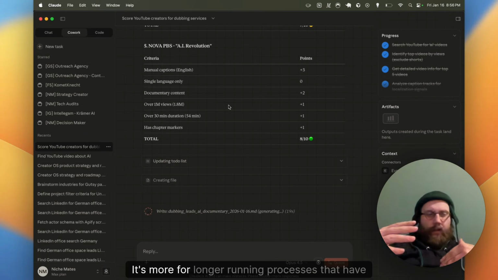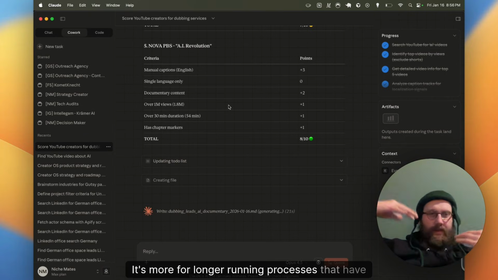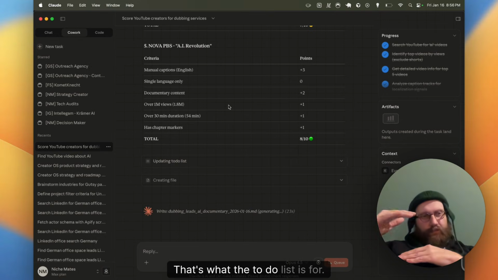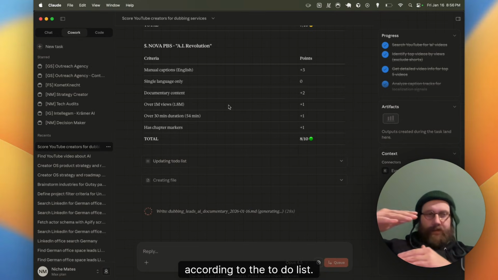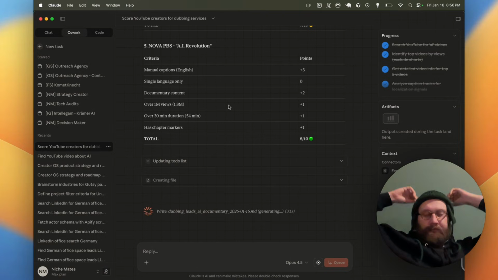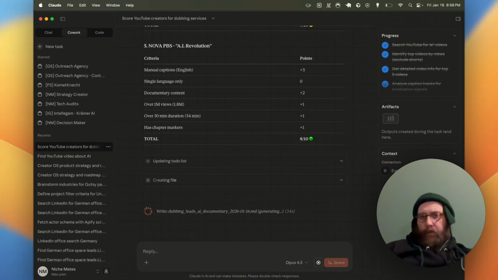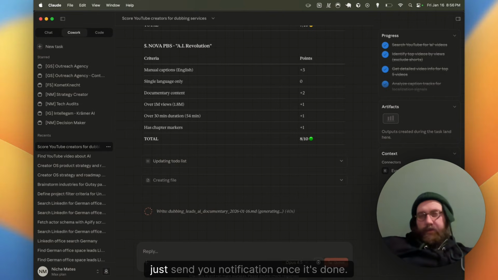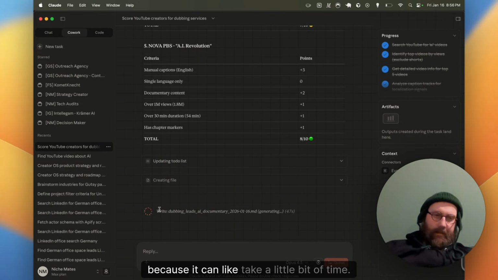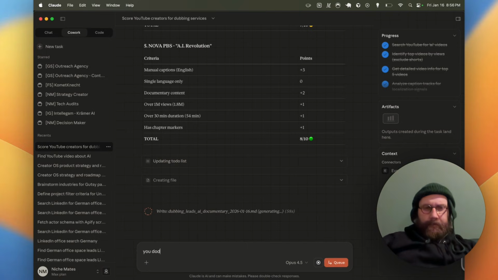It's more for longer running processes that have multiple steps. That's what the to-do list is for. So it kind of keeps itself accountable according to the to-do list to do everything that's in the list. And then you can enable notifications for it to just send you a notification once it's done. Then usually I come back and look at it because it can take a little bit of time.